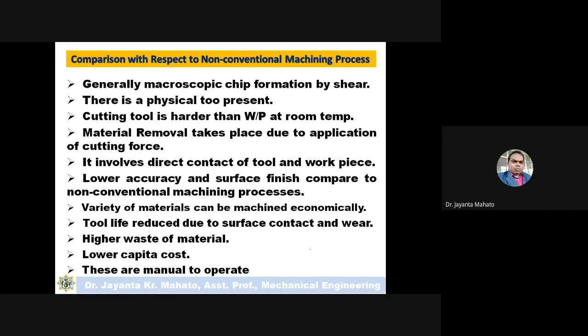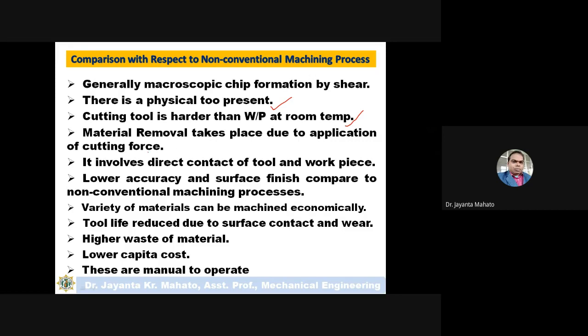There is a physical tool present, and this tool will always contact the workpiece to remove the material. The cutting tool is harder than the workpiece. Obviously the cutting tool should be harder than the workpiece in conventional machining, otherwise the cutting tool will wear out.